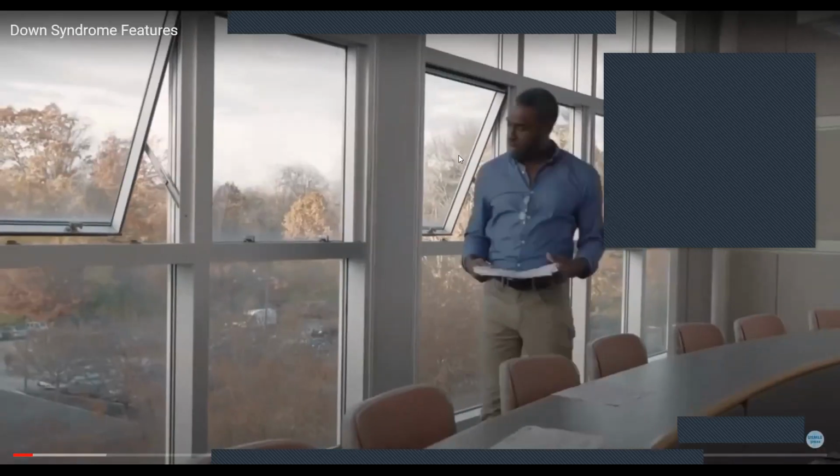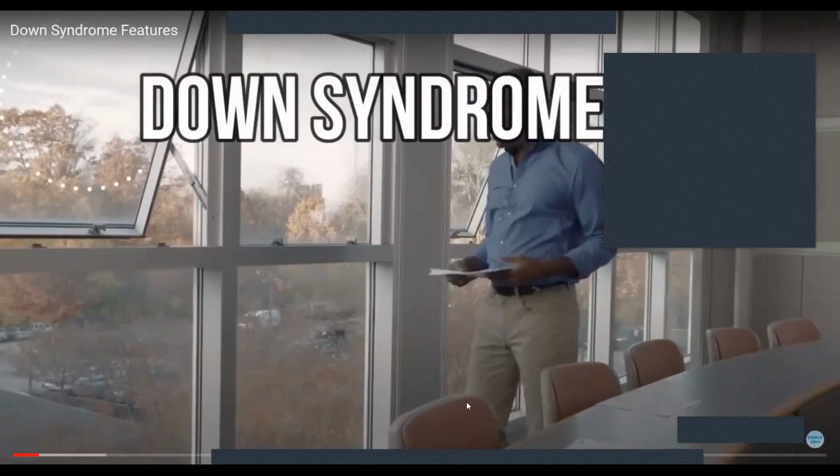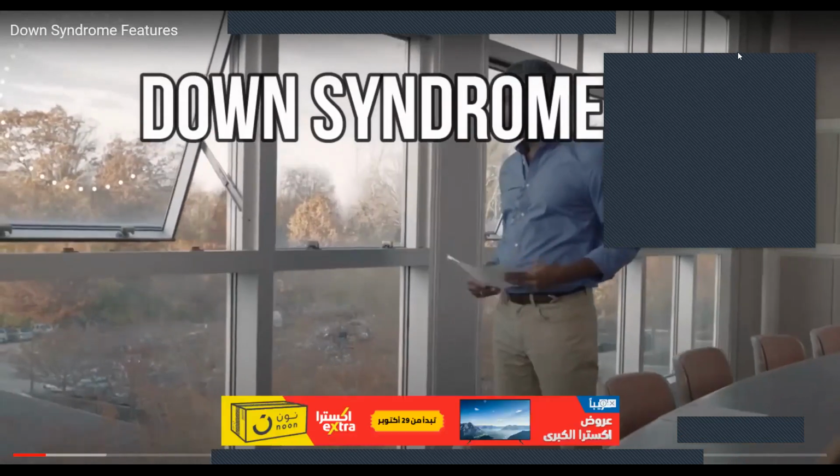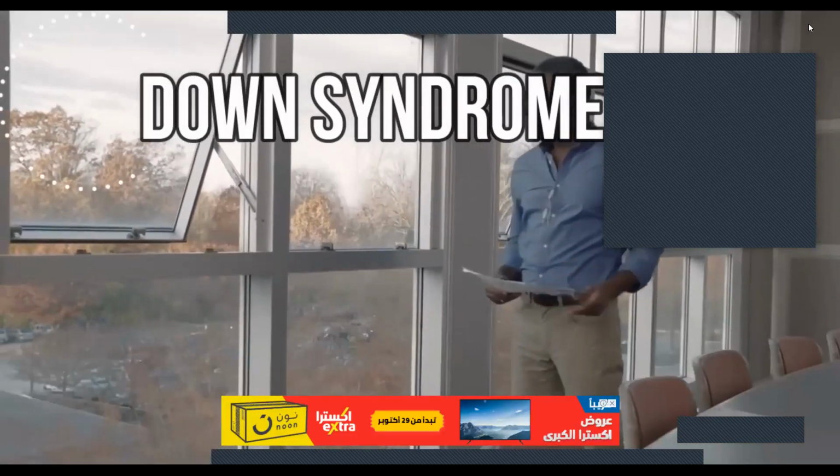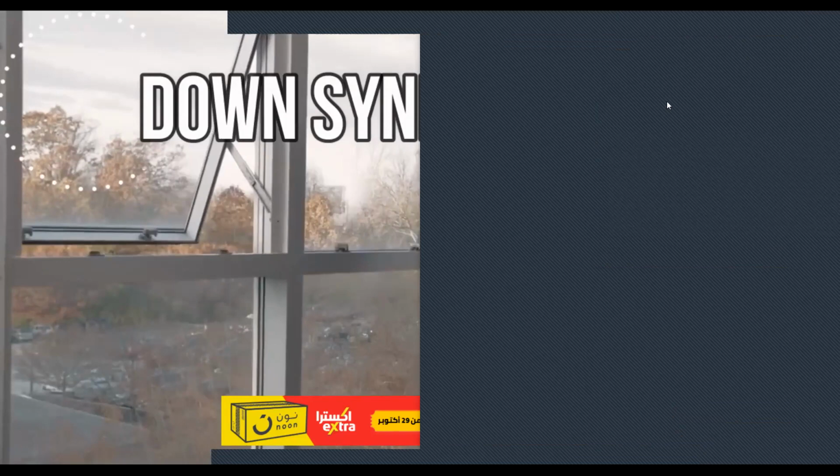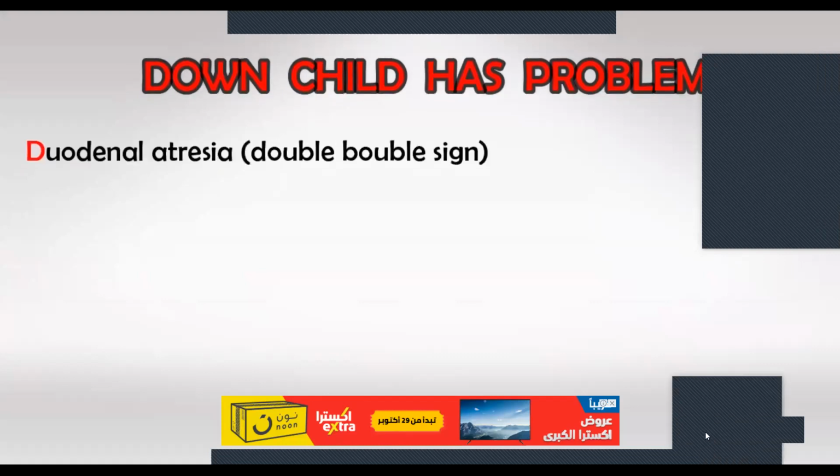Welcome back. Today we'll be talking about Down syndrome using a mnemonic. Now granted, this mnemonic is a little long, but I like it so much because it contains pretty much everything that you need to know. The mnemonic is Down child has problems. D for duodenal atresia, which presents as double bubble sign.